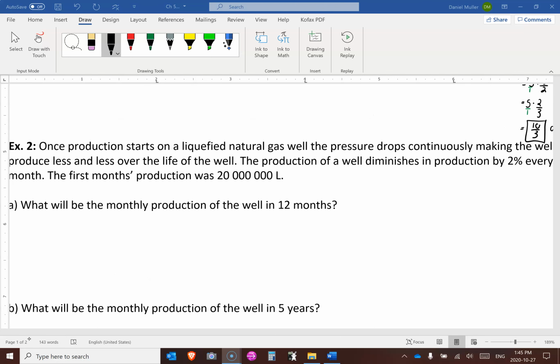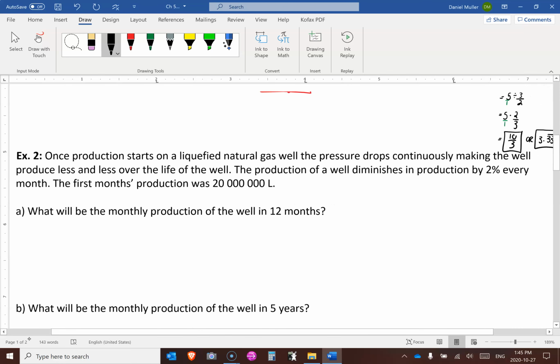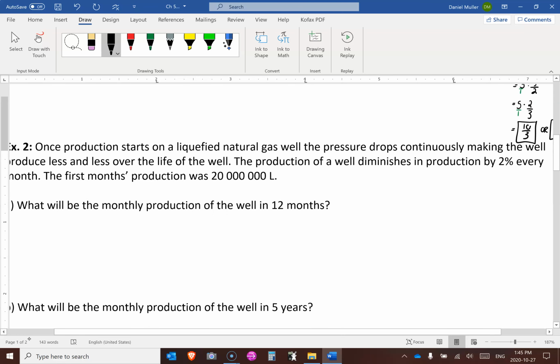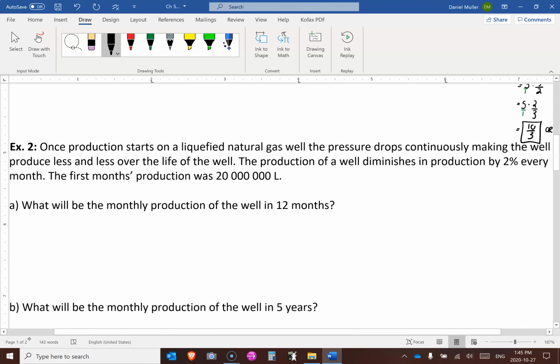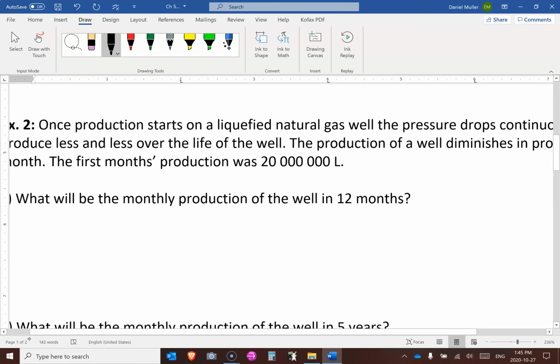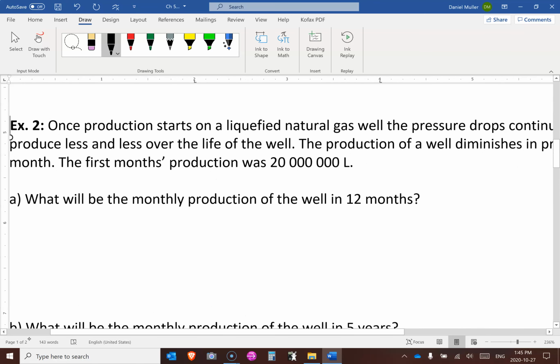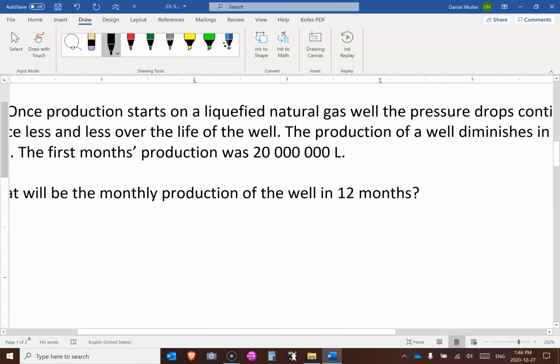Okay, example 2. Once production starts on a liquefied natural gas well, the pressure drops continuously. So we've done this question before, making the well produce less and less over the life of the well. The production of the well diminishes by only 2% every month, and its first month's production was 20 million. We've done this before, and if you need to look back at the previous chapter, you can. But what will be the monthly production after 12 months?